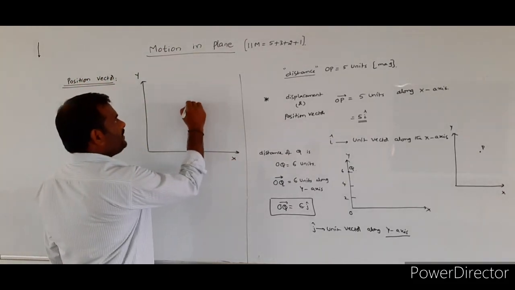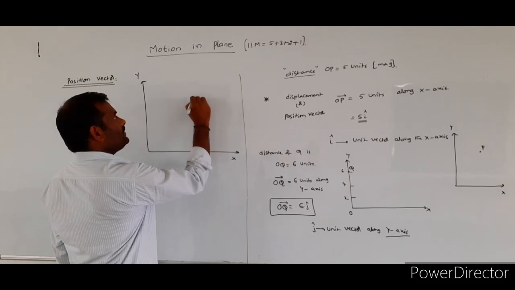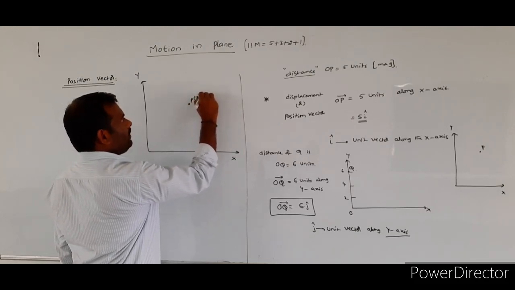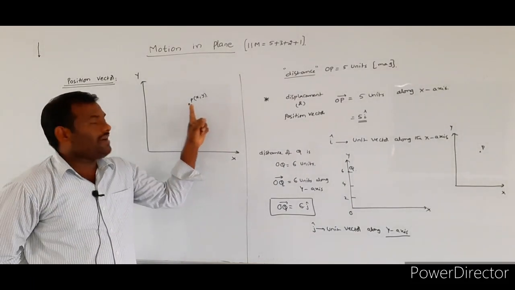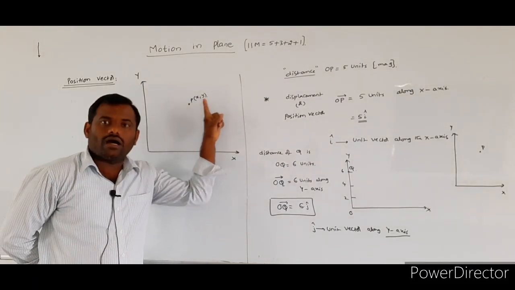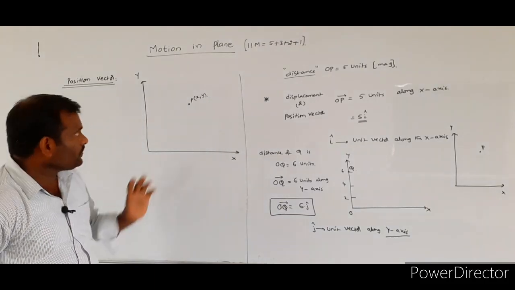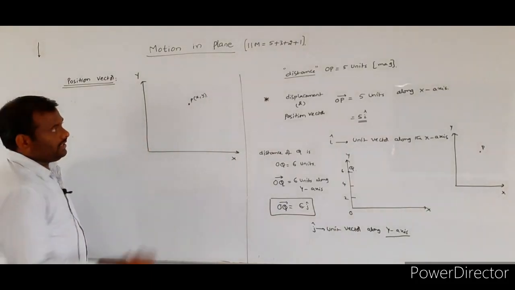In the xy plane, I consider a particle P placed at a point having the coordinates x comma y. What is the meaning of x comma y?